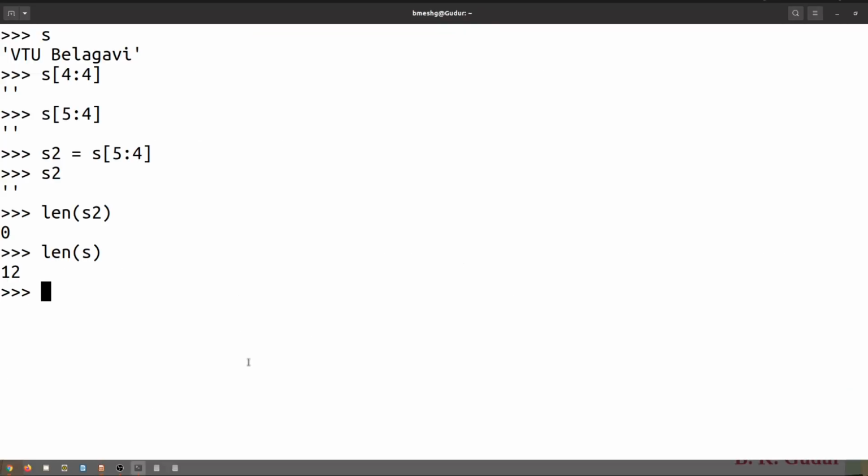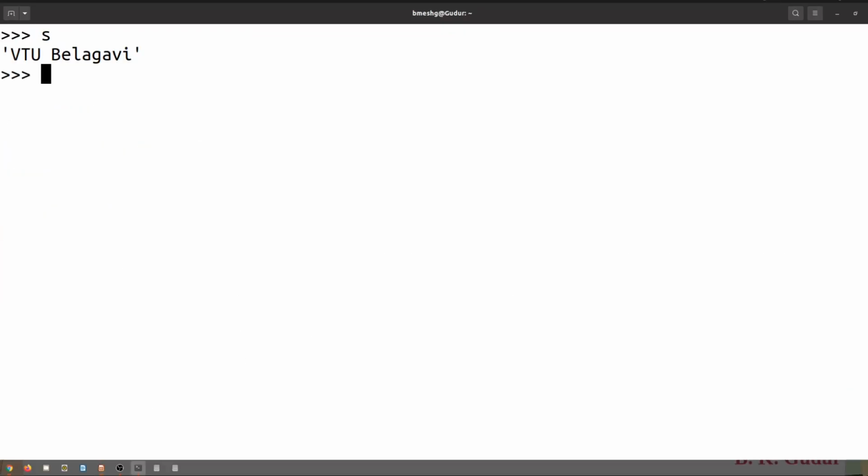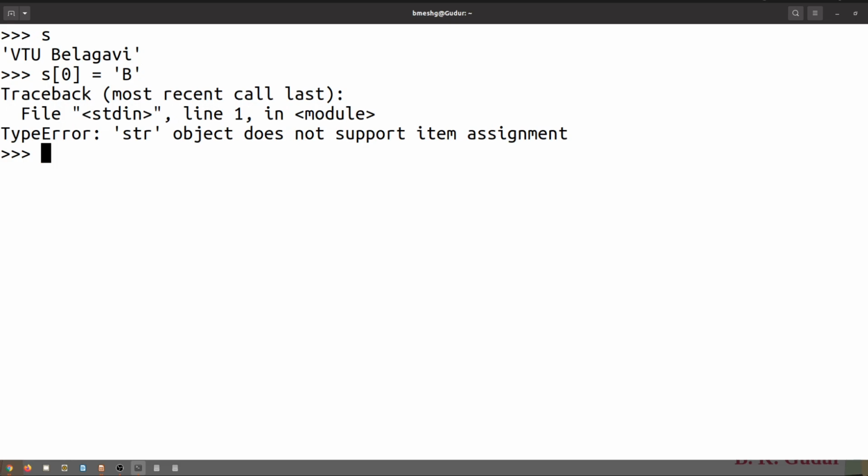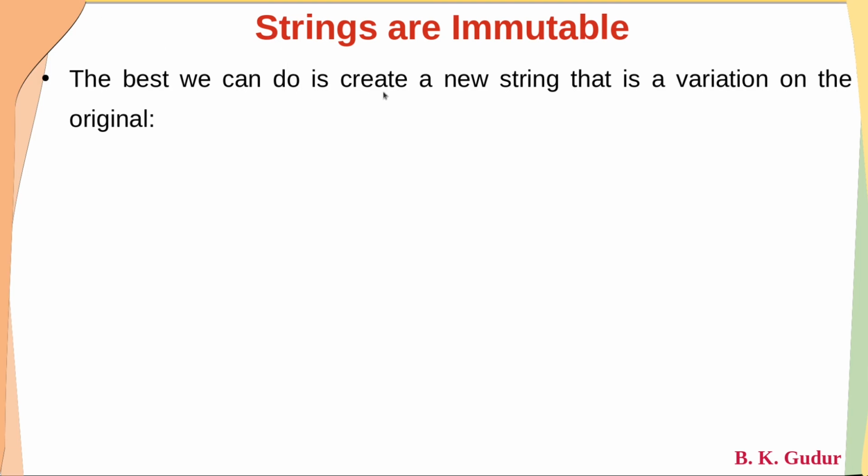So if you want, I'll show you this. Like S here is Vitio Belgavi. If I try to change S of 0 instead of V to B, we'll get a type error, saying object doesn't support item assignment. Item in the sense of character, object here in the sense of string, which is nothing but S, whose value is Vitio Belgavi. The best we can do is create a new string that is a variation on the original.